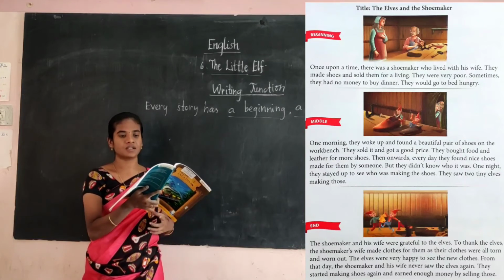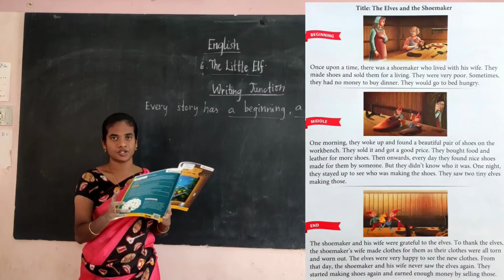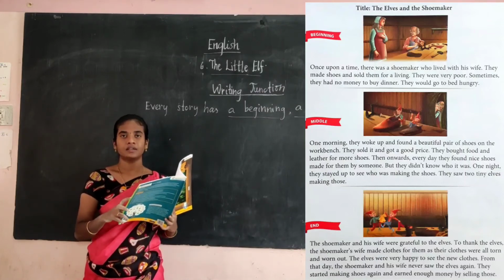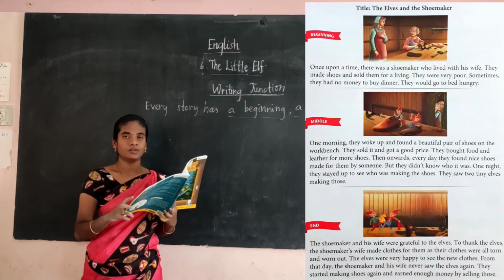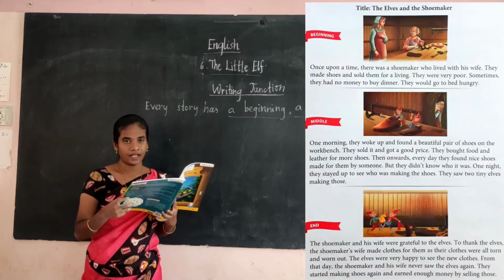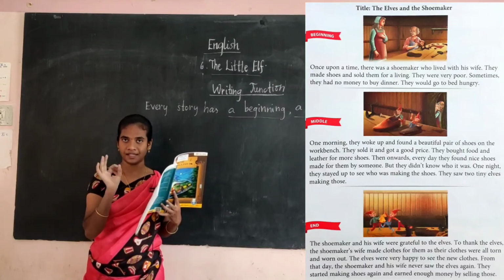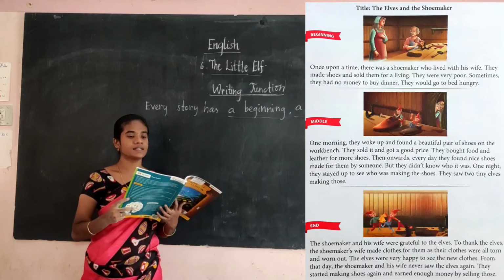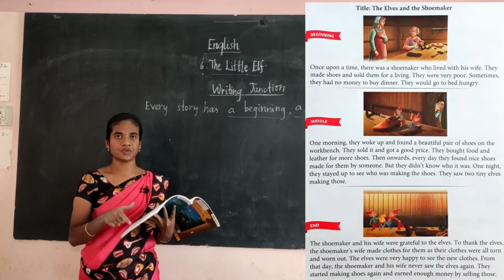Now see this picture. This is the elves and the shoemaker. That is the story. We have already learned the story, the fifth one, the elves and the shoemaker. Now see the story. It has the beginning, middle and the end. In each and every story we will have these three: beginning, middle and the end. And the title they are given is The Elves and the Shoemaker.